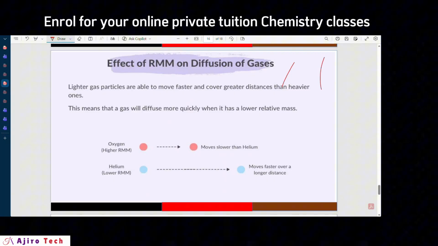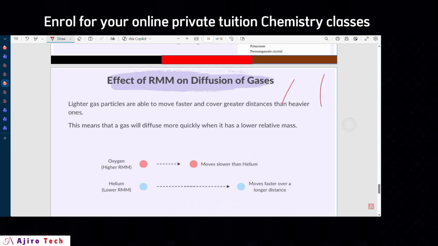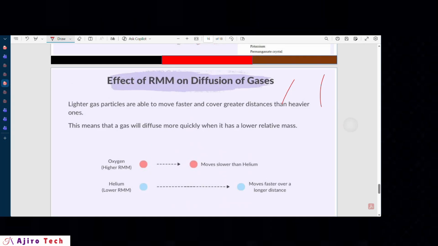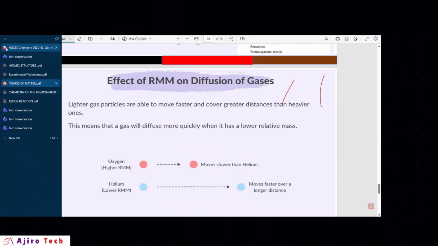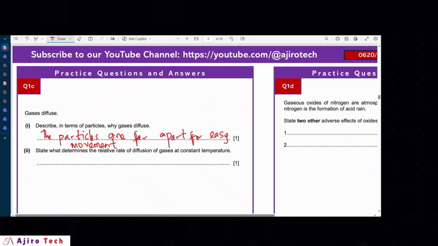By calculating the relative molecular mass. So the higher the relative molecular mass, the slower the gas will diffuse, and the smaller the relative molecular mass, the faster the gas will diffuse. So the answer here is simply relative molecular mass, since you were told it's at constant temperature. So that is the answer to that.